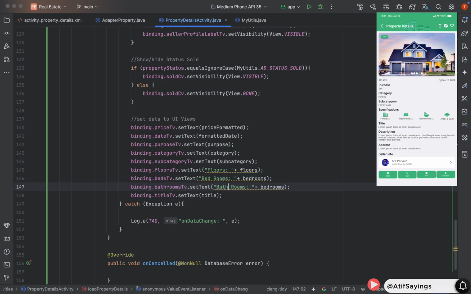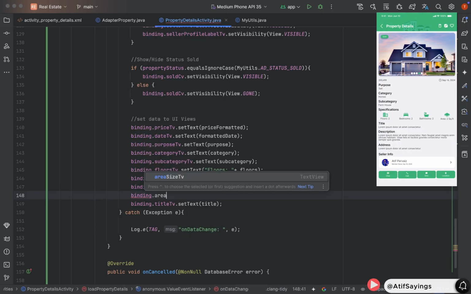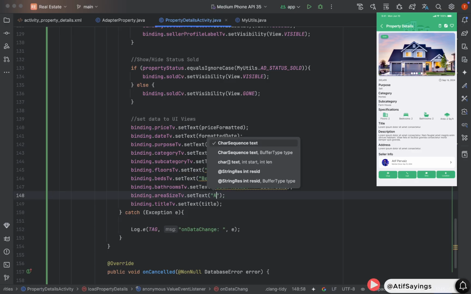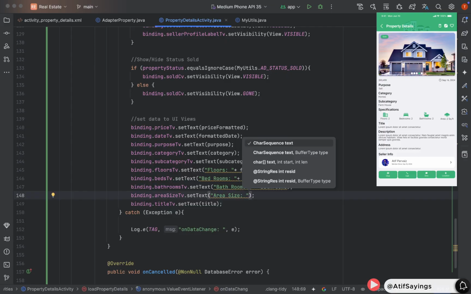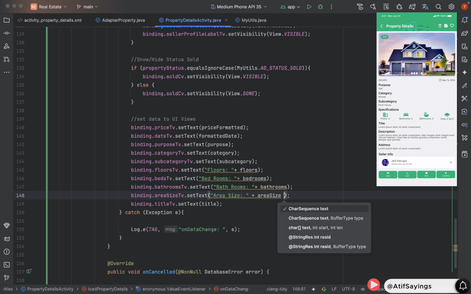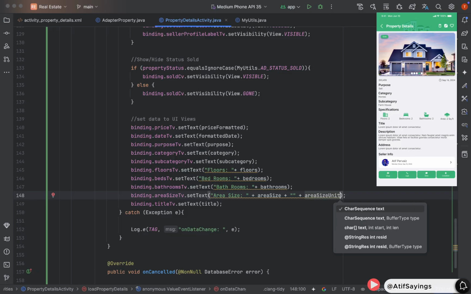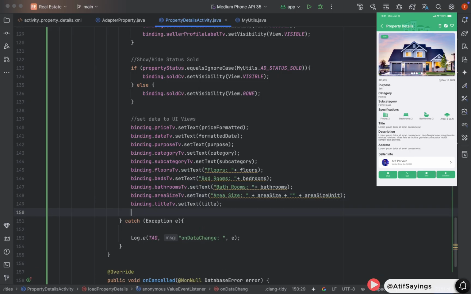And lastly, we need to show the number of bathrooms using binding.bathroomsTextView.setText. Change the label to Bathrooms. Variable name is bathrooms. After that, we need to show the area size of the property. binding.areaSizeTextView.setText. Label will be Area Size. Variable name is areaSize. We also need to include the area size unit that is available in the variable areaSizeUnit.